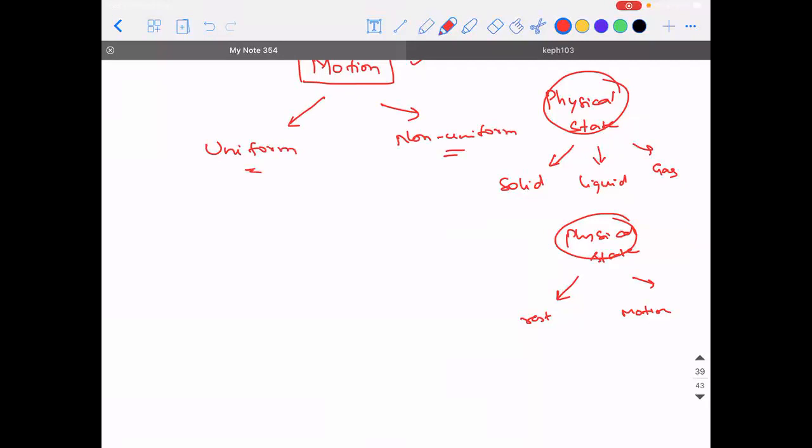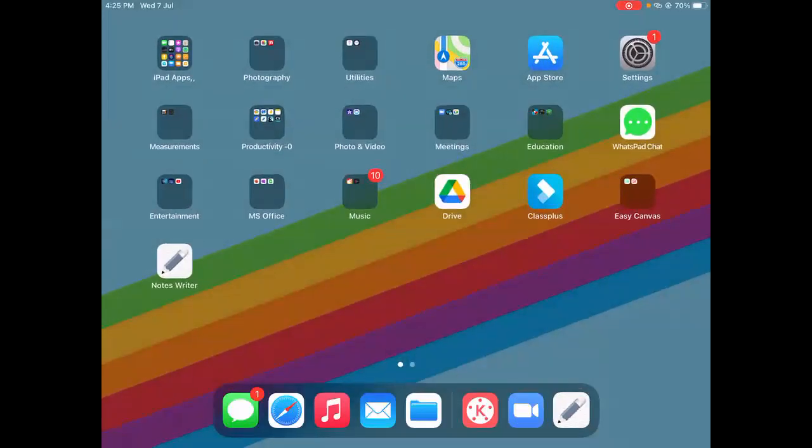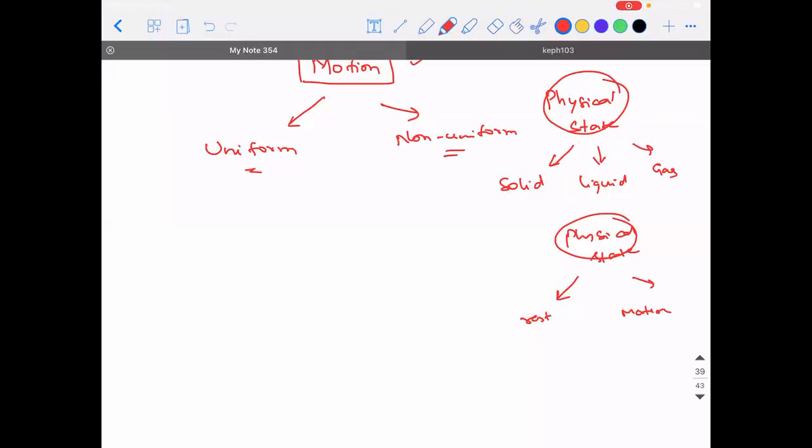If somebody comes and tells you uniform motion, what are they? So they mean either uniform velocity or uniform acceleration. Uniform velocity or uniform acceleration. Sir, what exactly does it cover? Equal distance in equal intervals of time. Yes, that's right. That's the other one.